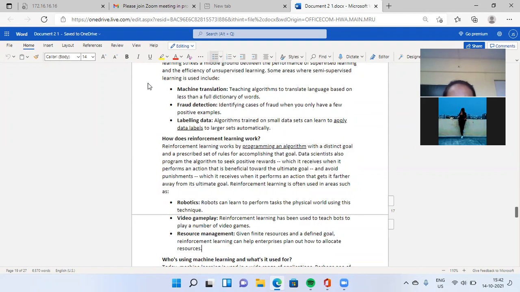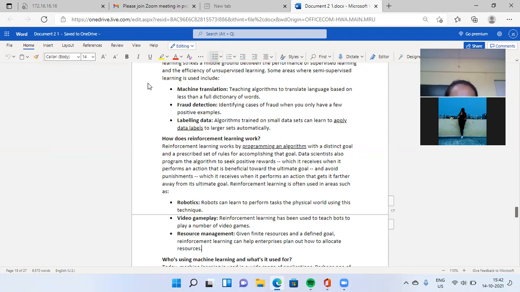Data scientists also program the algorithm to seek positive rewards, which it receives when it performs an action that is beneficial towards the ultimate goal, and to avoid the punishments it receives when it performs an action that gets it farther away from the ultimate goal.